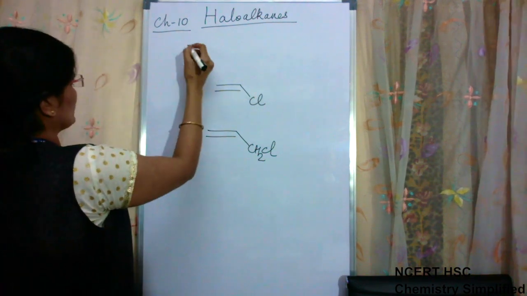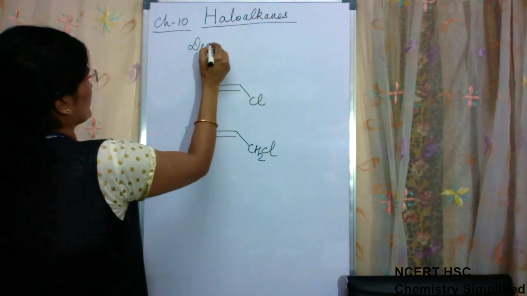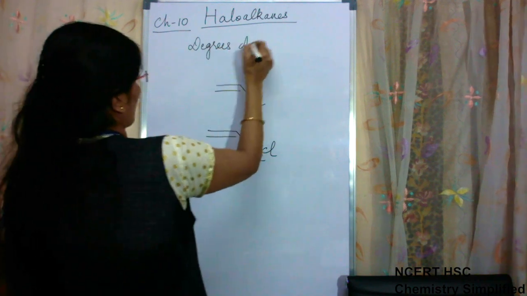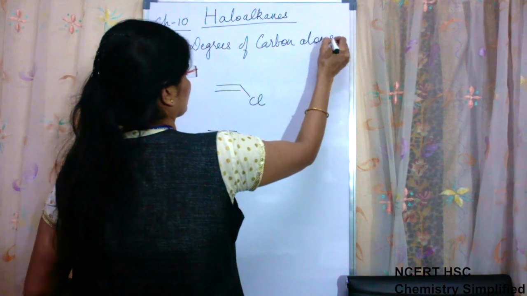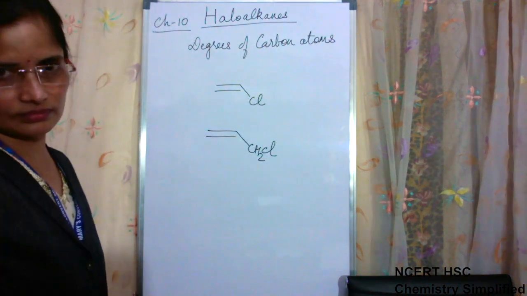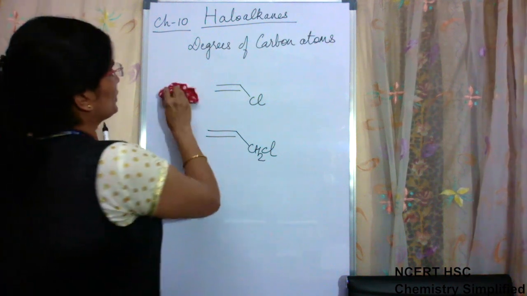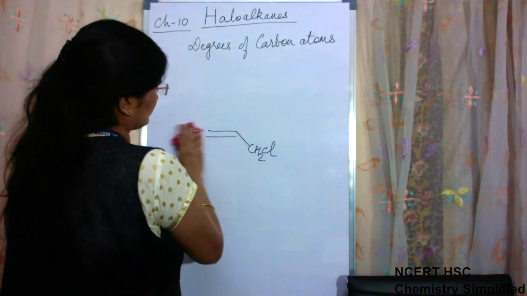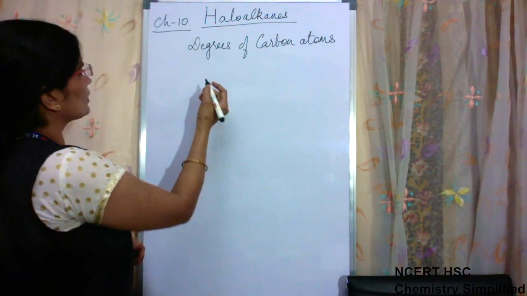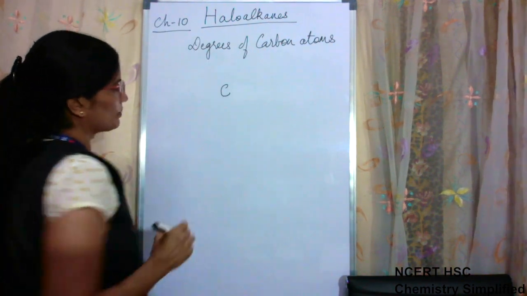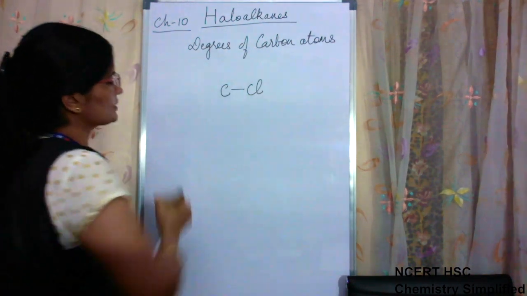Now next thing which we want to discuss is degrees of carbon atoms. Now the carbon atom which bears the halogen, let us take chlorine first.